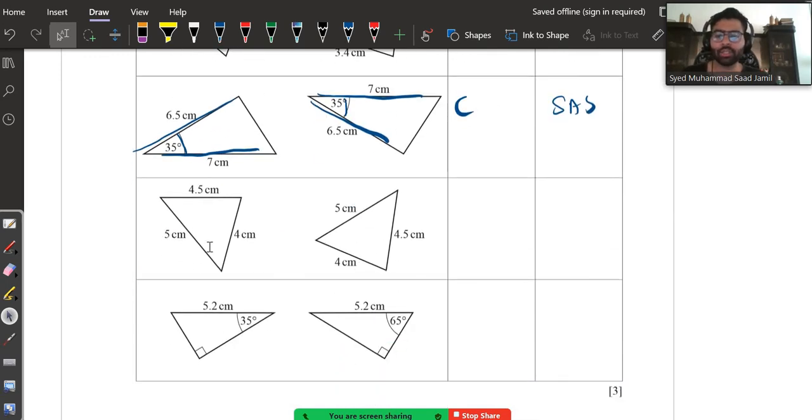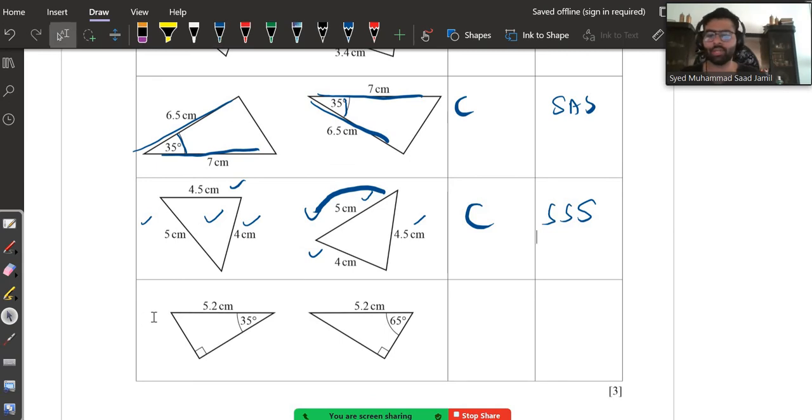Moving on to the second one, 4.5, 4.5, 4 and 5. We also have 5 over here, and we have 4 over here as well. If I were to just rotate this shape, it will be identical onto this one. So this is also congruent, the reason being side, side, side. Now the last one.